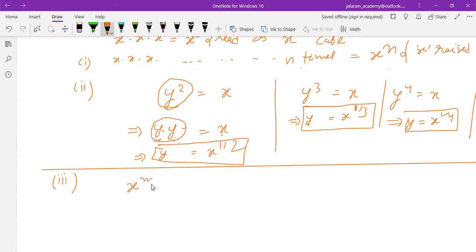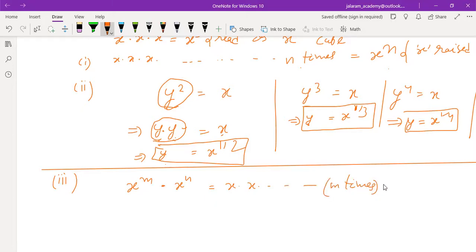If we multiply x to the power m with x to the power n, then what will be the result? Look at this. X to the power m means x into x and so on up to m times.